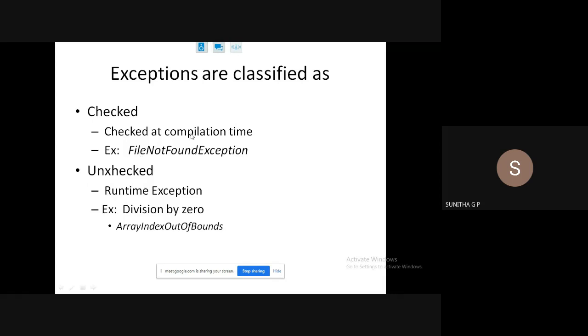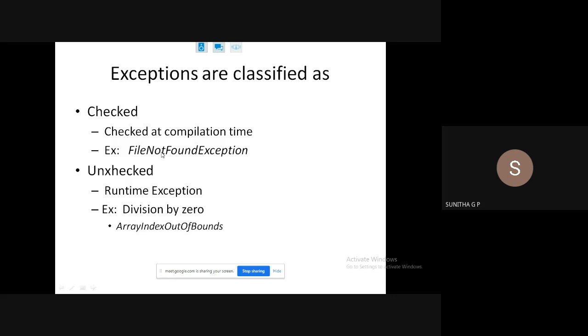Checked exceptions are compile time exceptions, examples are file not found exception, class not found exception. IO exceptions are called compile time exceptions, whereas unchecked exceptions are runtime exceptions. So during the execution of a program, these things will happen: array index out of bound and arithmetic exceptions.